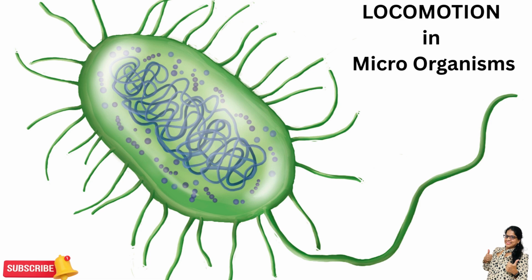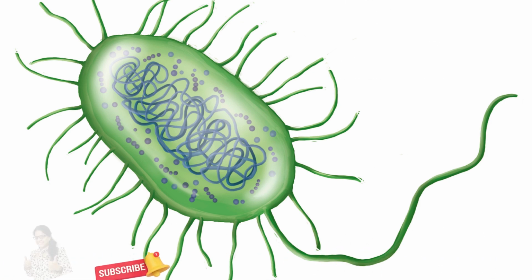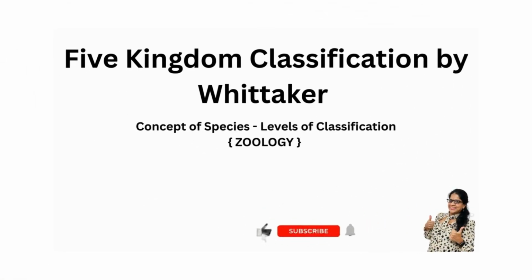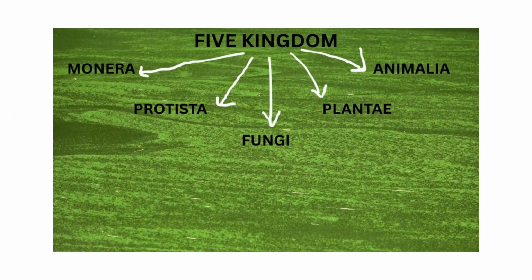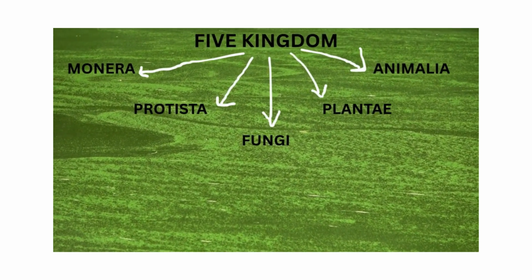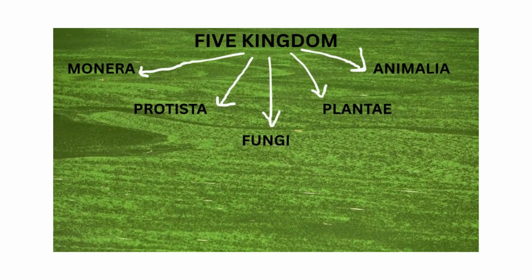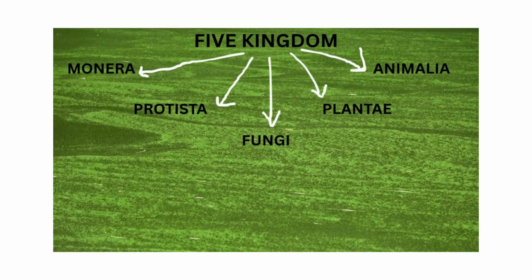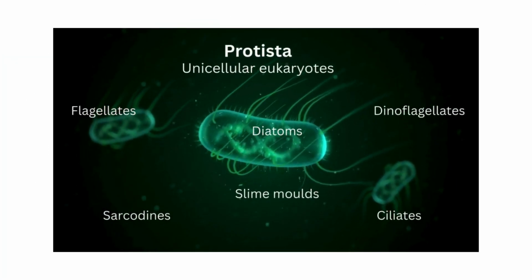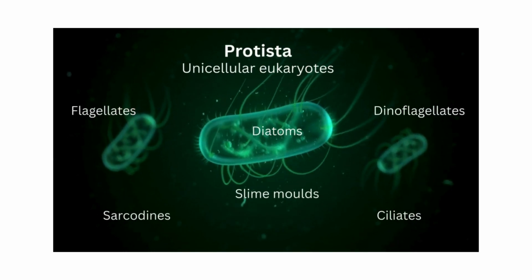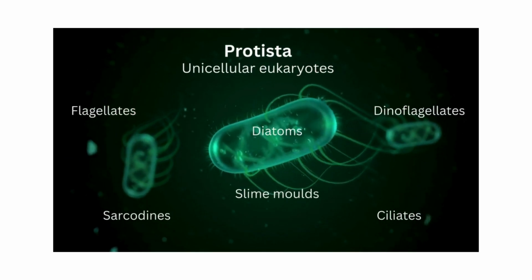As you have seen previously, Monera, Protista, Fungi, Animalia and Plantae are the five kingdoms of Whittaker's five kingdom classification. So in particular, let's talk about the locomotion that happens in the Protista group. The Protista group consists of single-celled, unicellular eukaryotic organisms which have holozoic or heterotrophic nutrition, where nutrition mainly depends upon other sources, right? So let's see how the locomotion happens and what types of locomotory organelles are present in these organisms. So let's start the class.